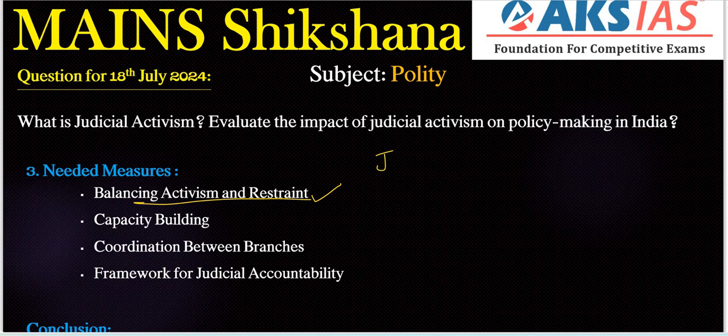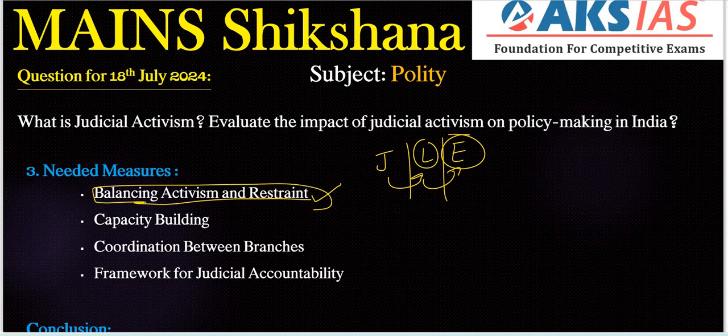We have the judiciary, the legislature, and the executive. That is important. We need balance, right? Next, capacity building. Investing in the judiciary's capacity to handle complex policy issues through training and hiring of experts can help mitigate the negative impacts of judicial activism. That is very important.